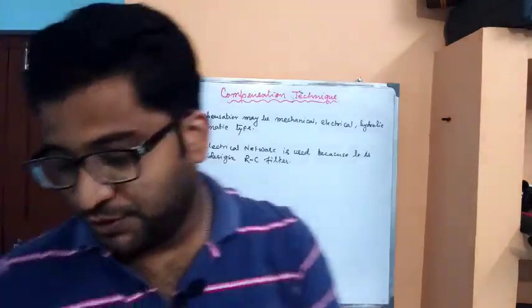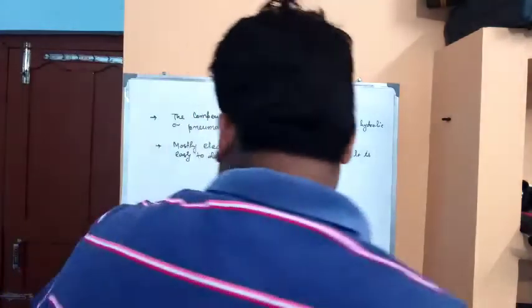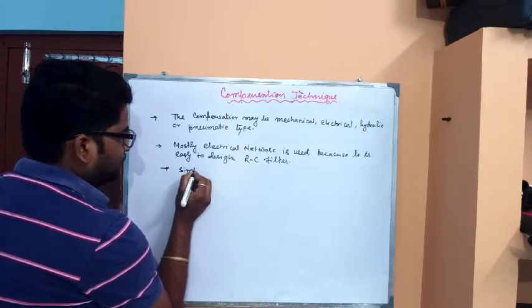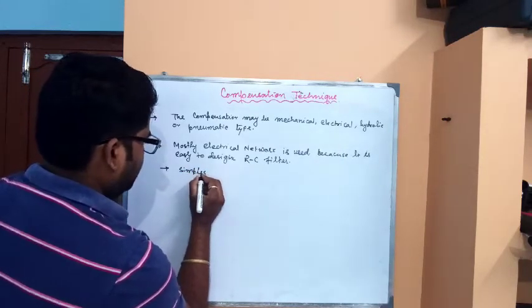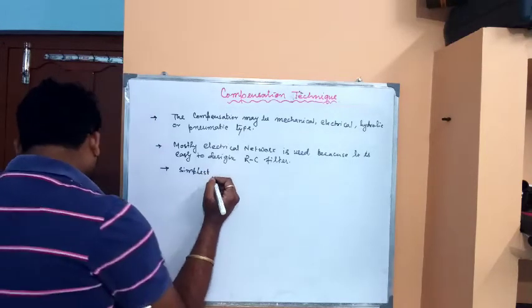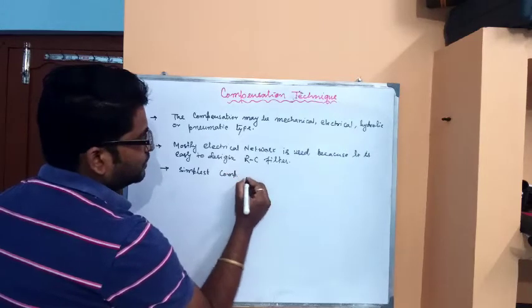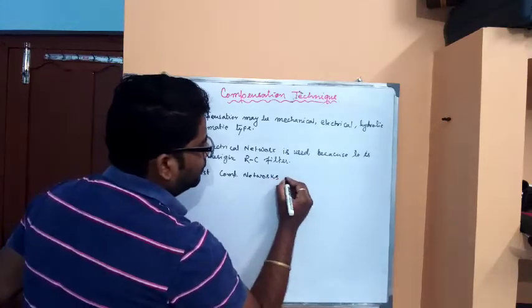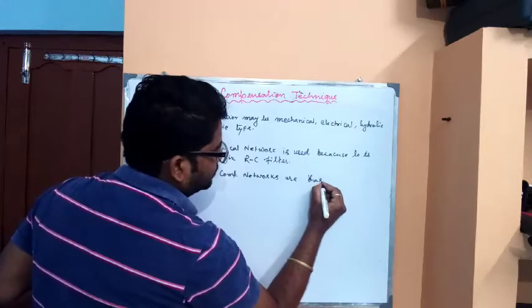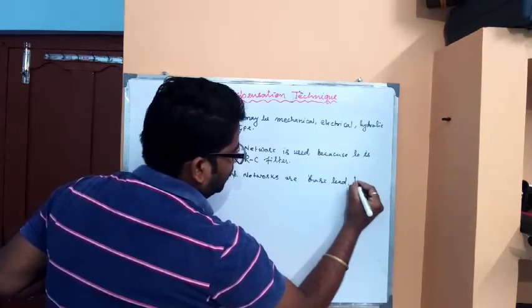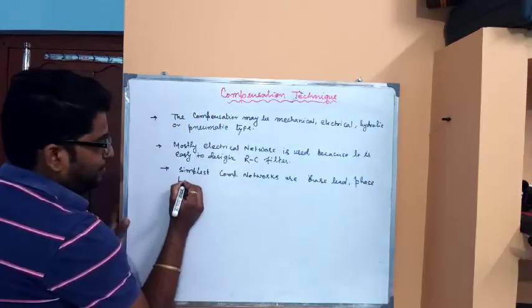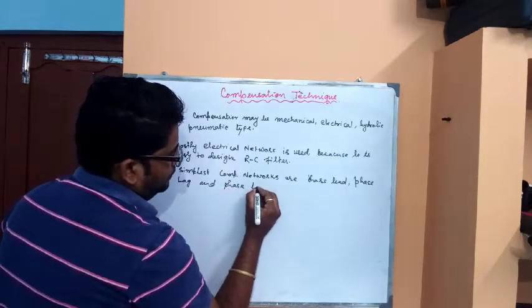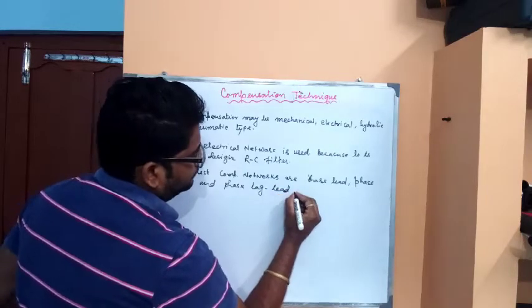So the simplest compensator networks are phase lead, phase lag and phase lag-lead type.